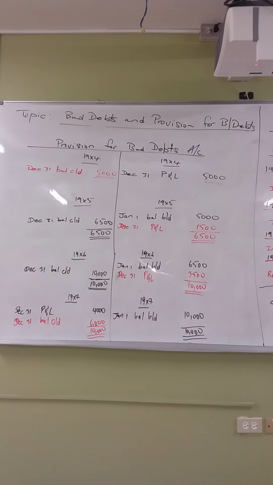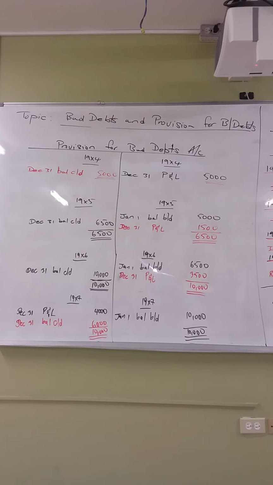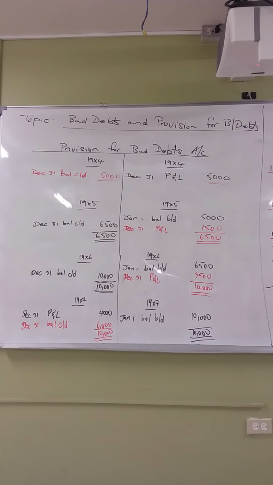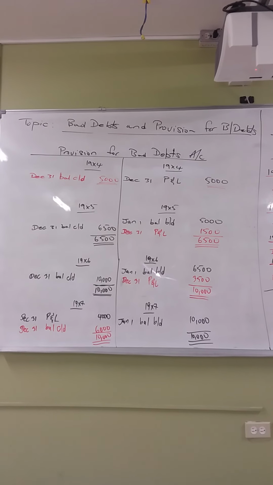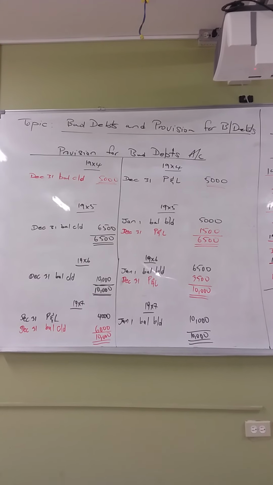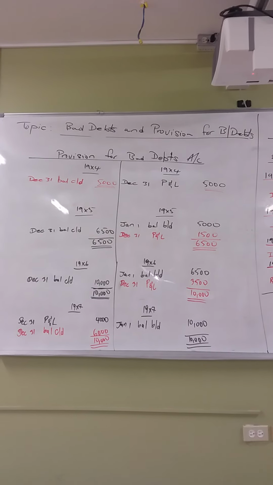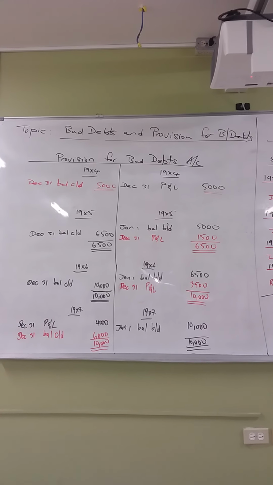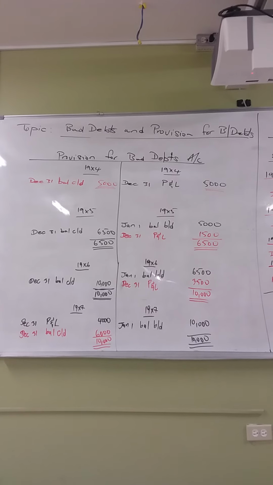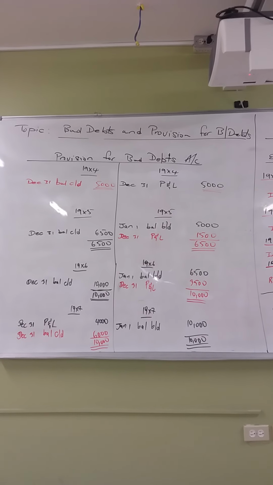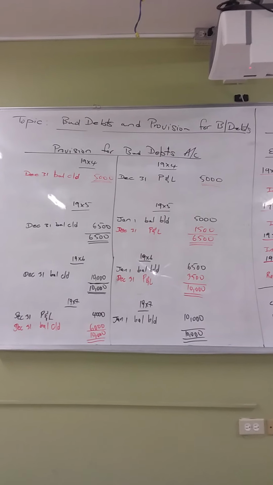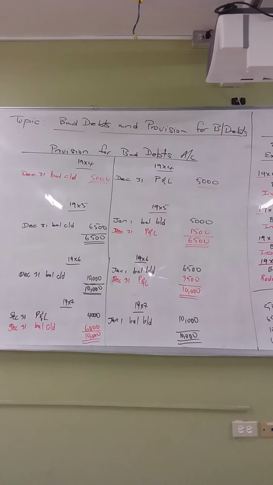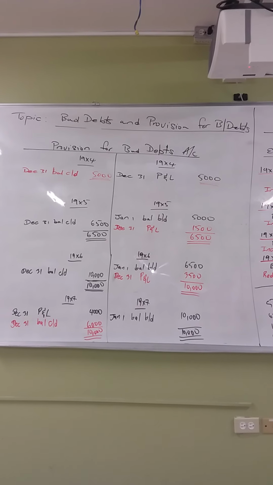If we look at the previous years, when it was increasing, we put the amount that it increased by. In 1995, it increased by 1,500, so I put in the 1,500. In 1996, it increased by 3,005. We put the 3,005. So when it reduced, we have to debit the amount that it reduced by. When it increased, we credit the amount that it increased by. That is why we debit $4,000 in our provision for bad debts account.